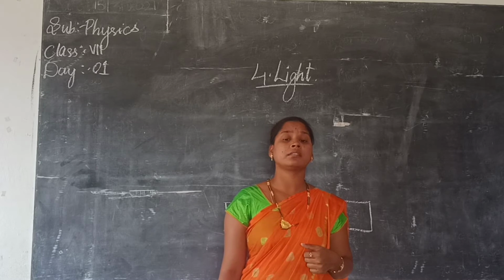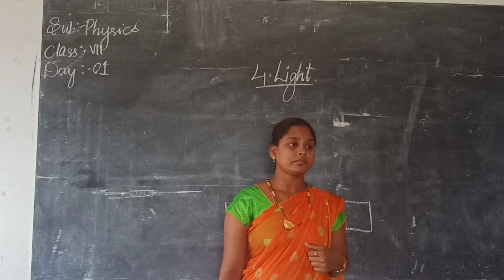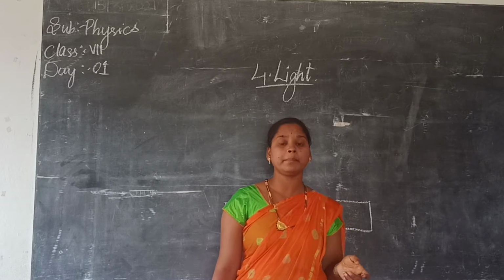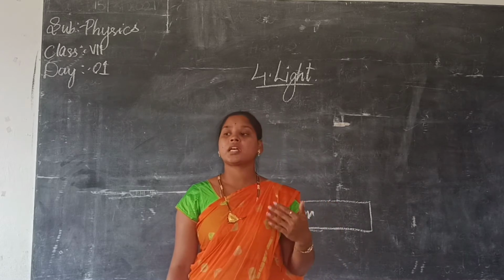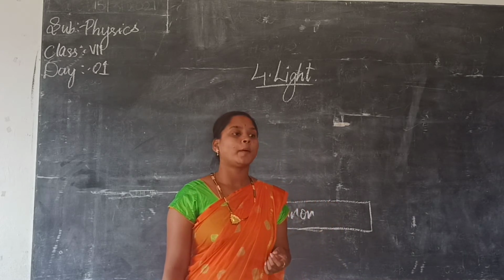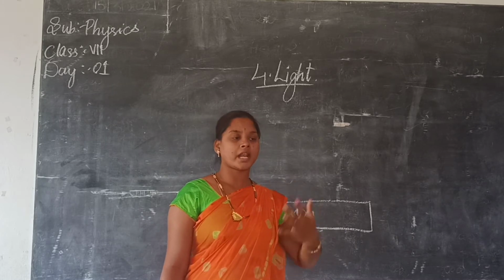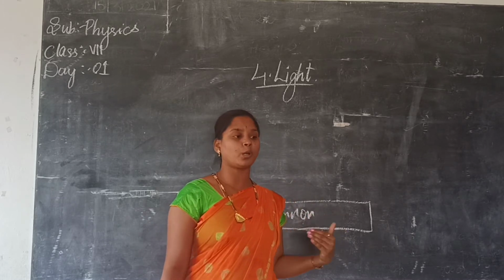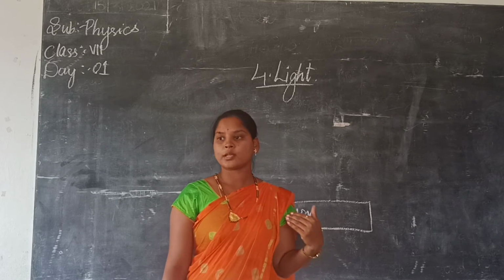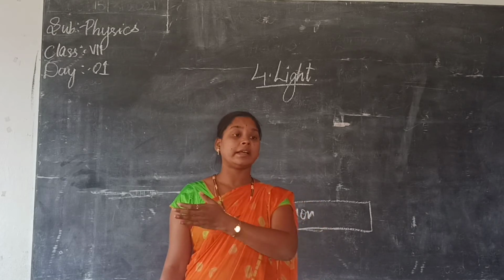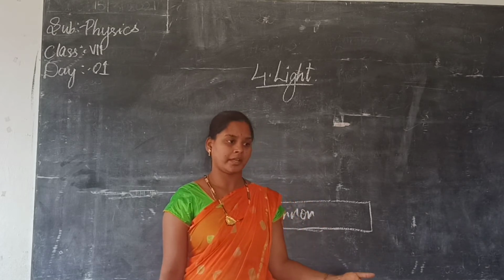What is medium? What is optical medium? The one through which light travels, through which the light passes, is called an optical medium. Clear? For example, air is around us. Is air an optical medium or not? Air is an optical medium. Why? Because light is passing through the air.